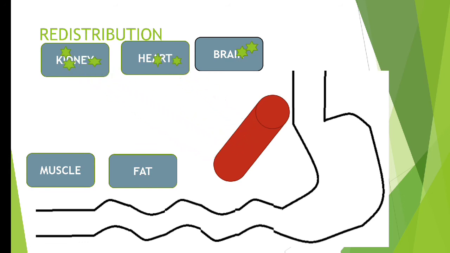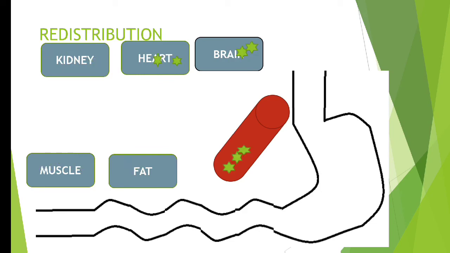Okay, so previously we did absorption. After absorption, the drug is getting distributed to highly perfused organs such as brain, heart, and kidney. So this is known as distribution. Distribution means movement of the drug from your blood circulation to various organs, because blood is flowing into these areas in a very good amount. Now after moving to these areas, the drug tends to move to the poorly perfused areas. Okay, so the drug was here and now it is moving to other organs. So this is known as redistribution.